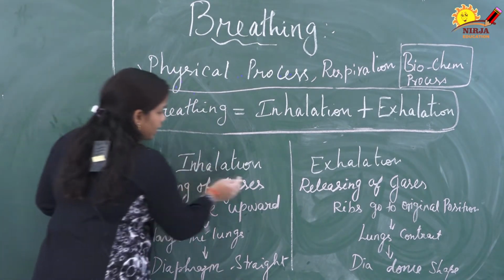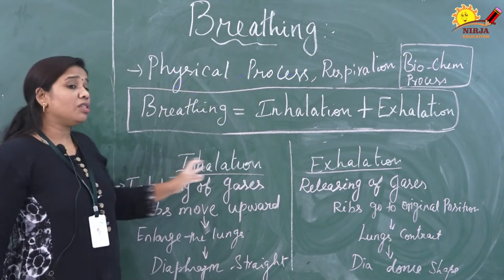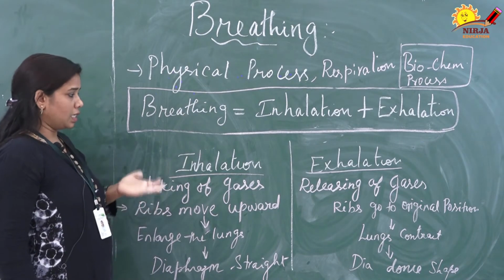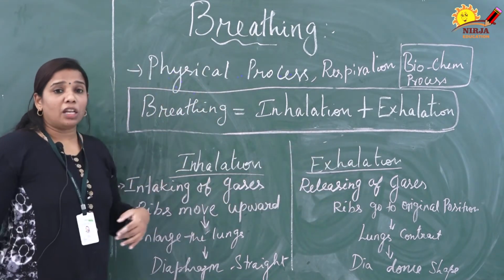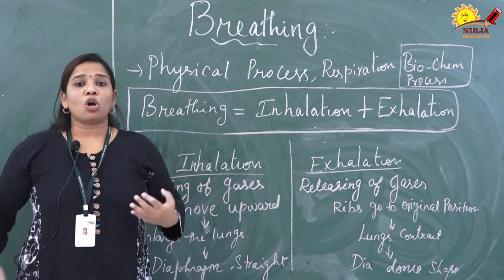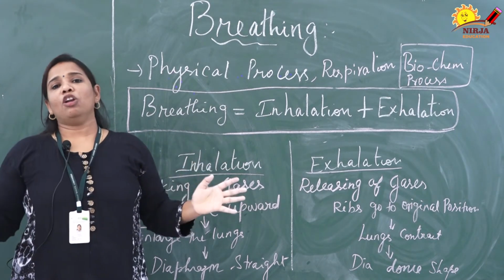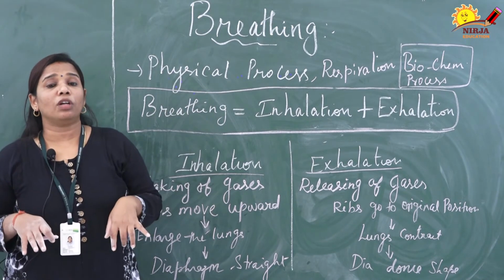I already told you breathing is divided into two: one is inhalation, another is exhalation. Inhalation means intake of gases. Exhalation means releasing of gases. When we inhale, automatically our rib bones come forward. Due to that the lungs are enlarged, so it gives more space to absorb a larger amount of gases.